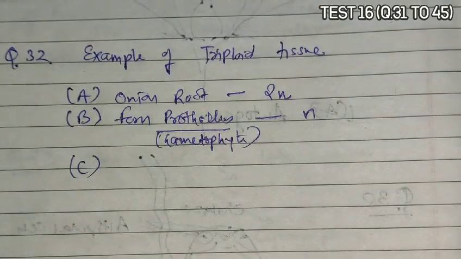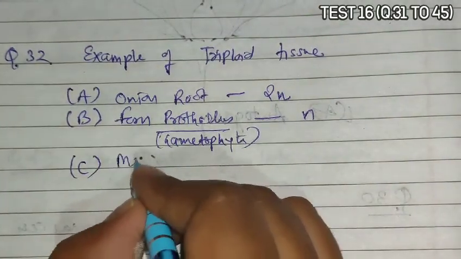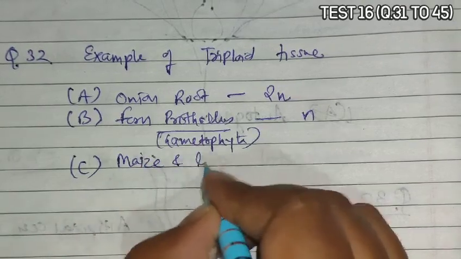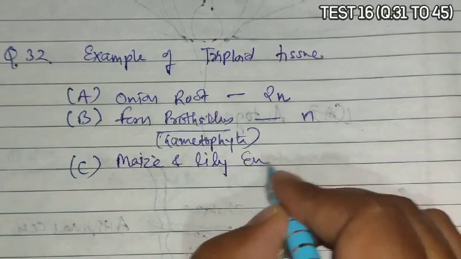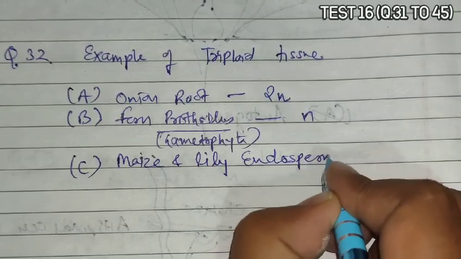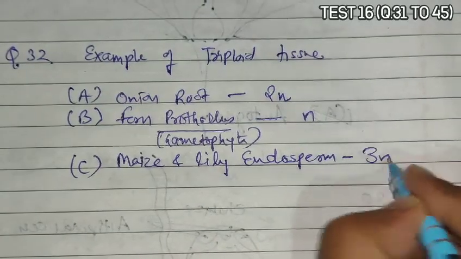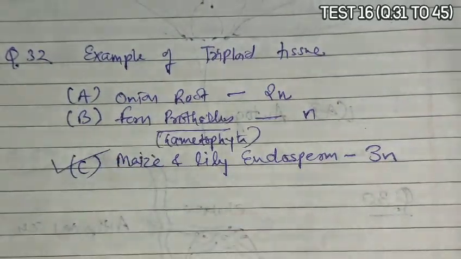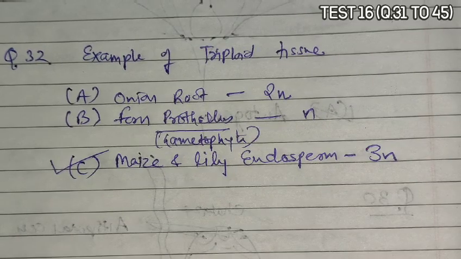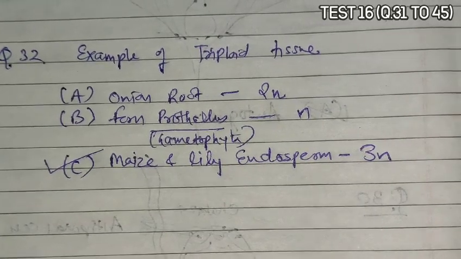C is given as maize and lily endosperm. Maize and lily are angiosperms, and their endosperm is formed by triple fusion. This is 3N, so it is an example of triploid tissue. So C is the correct answer.